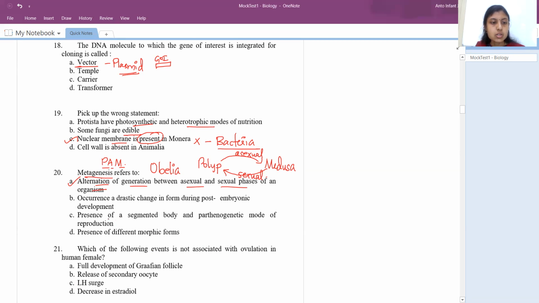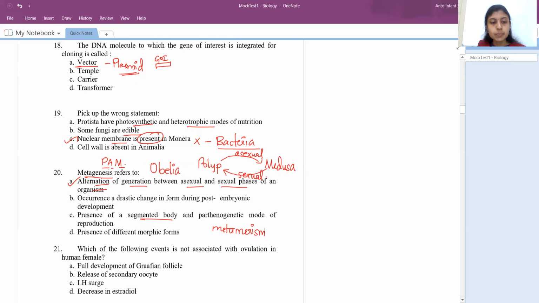Okay, right. So the presence of segmented bodies, whenever the segmentation comes, that is not metagenesis, it is called metamerism. So don't get confused with these 2 terms. Metamerism is segmentation. Example, earthworm, right? Metagenesis is alternation of generation between sexual and asexual phases in an organism, right?